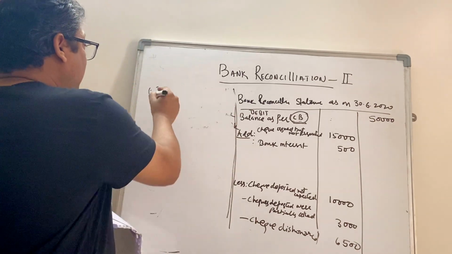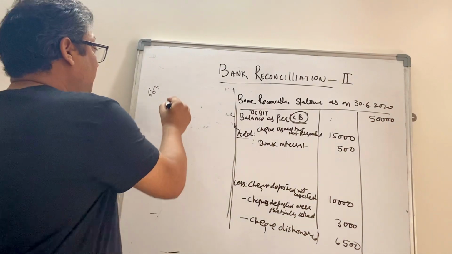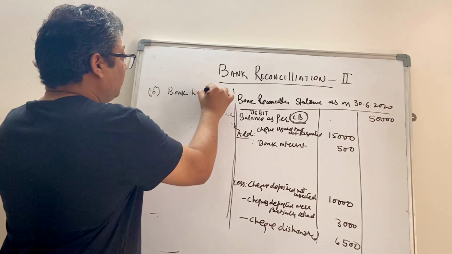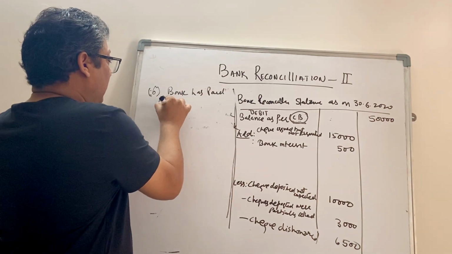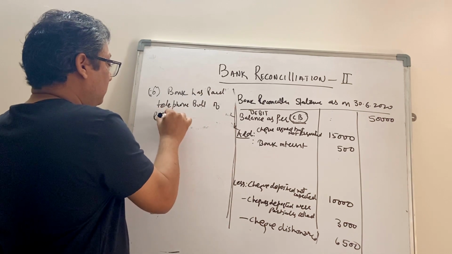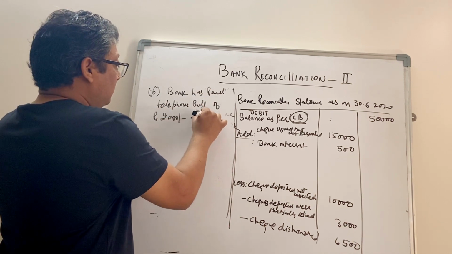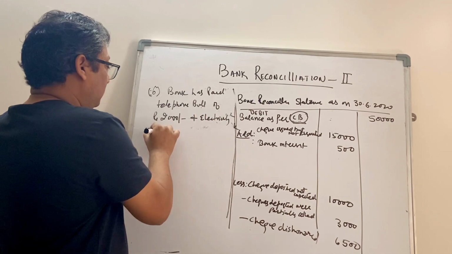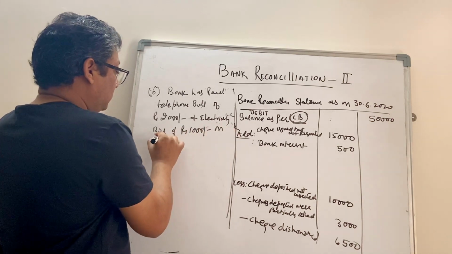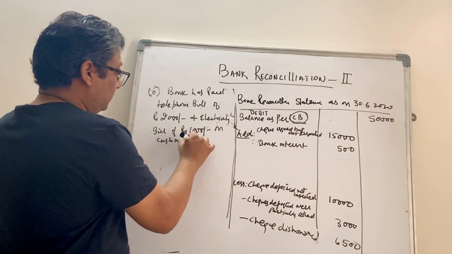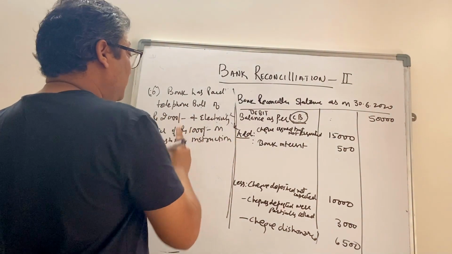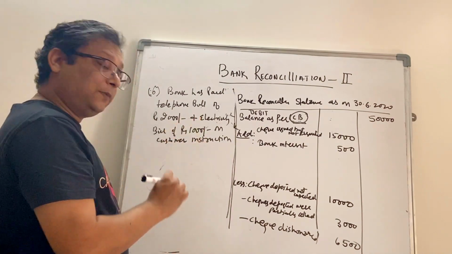Okay, the sixth statement is given that the bank has paid telephone bill of rupees 2,000 and electricity bill of rupees 1,000 on customer instruction. So we have given instruction to the bank to pay our phone bill and electricity bill. So the bank has made that payment.